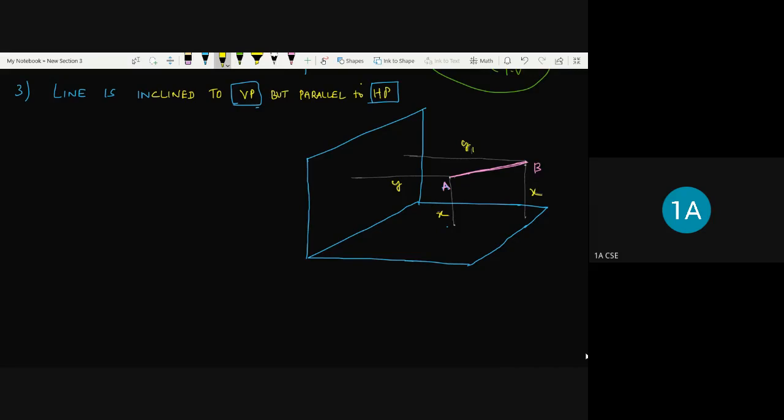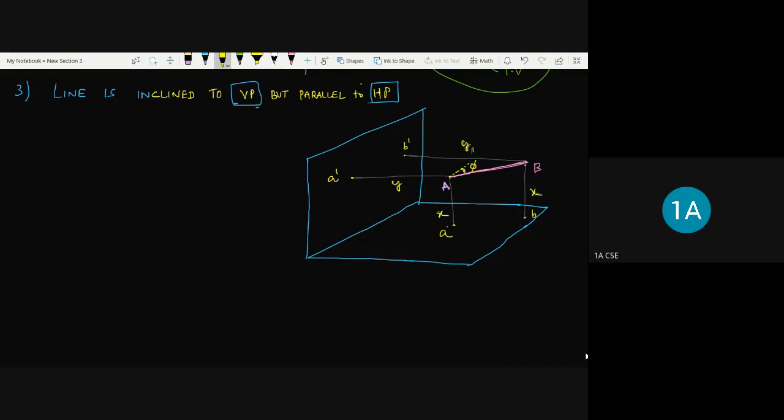It has some inclination. This is the actual line when it is parallel to both the planes, and here a little bit of angle is there, so that angle I'm representing as phi here. Now you join these projections. Say this is the point A dash, and this is going to be B dash, and here it is going to be A, and this is going to be B.